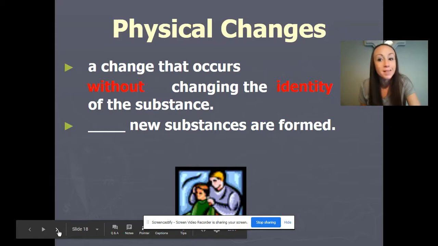Well, what does that mean, the identity? We'd be talking about the chemical composition, the arrangement of the atoms and their chemical bonds. Do those chemical bonds stay intact, or are they being rearranged to form a new substance? With a physical change, the matter does not change. The atoms are staying as is. Bonds are not being broken or rearranged. It stays the same. So we have no new substance being formed.